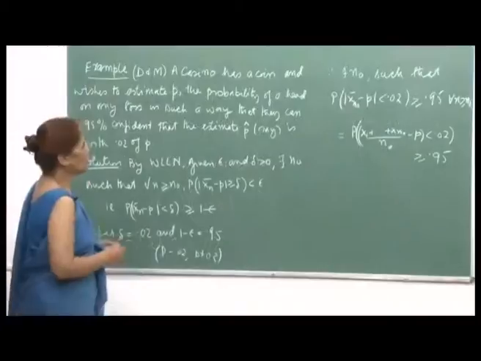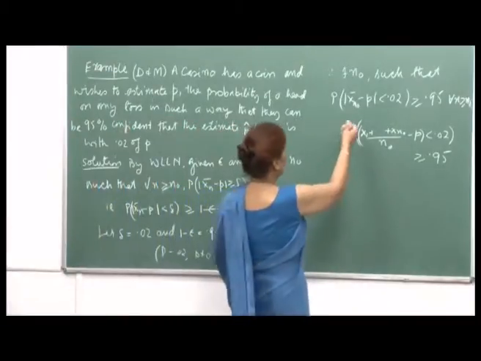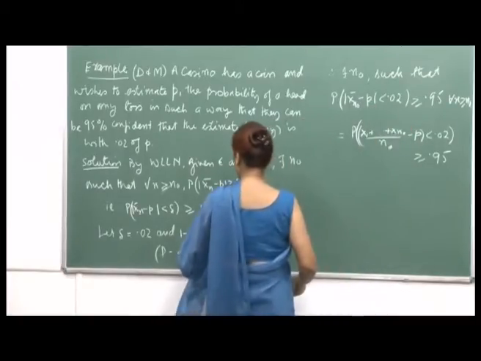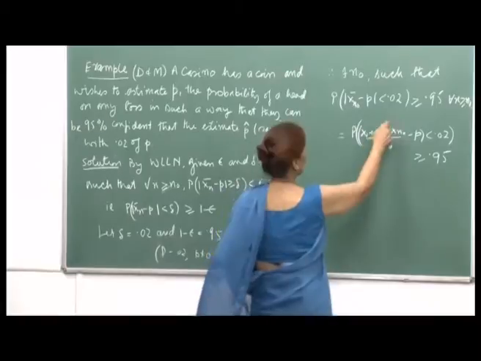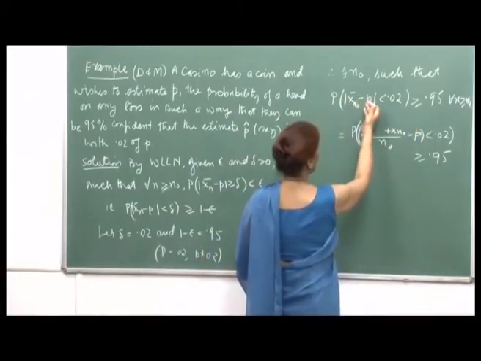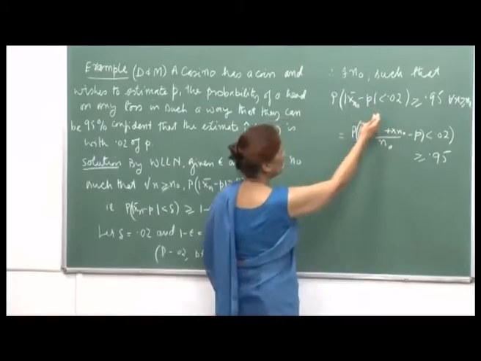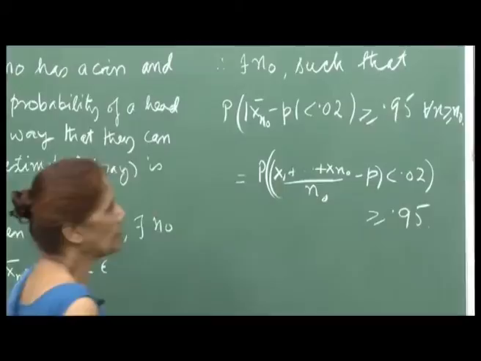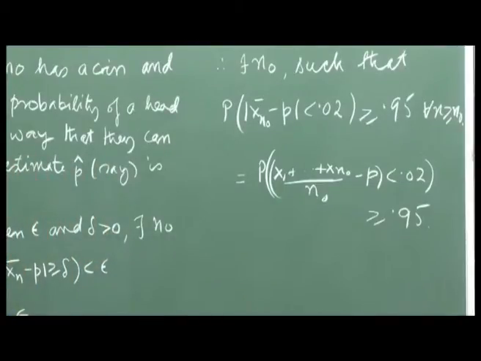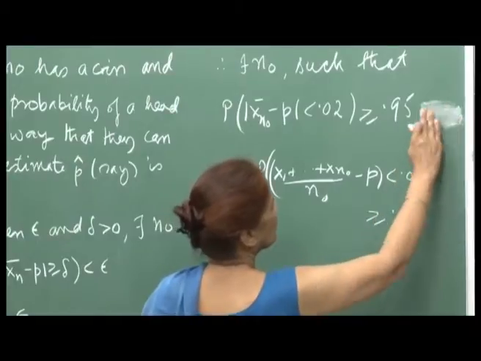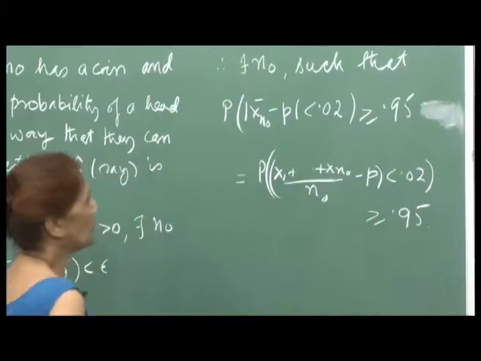This is the idea. So, therefore, you just write this out. Once you give the values of delta and epsilon, you get that the probability of |X n naught bar minus p| less than 0.02 should be greater than or equal to 0.95. I do not need to write the earlier condition, because now I am using the value n naught.